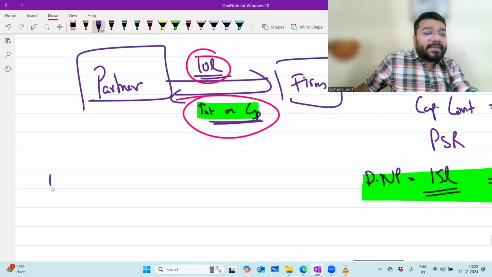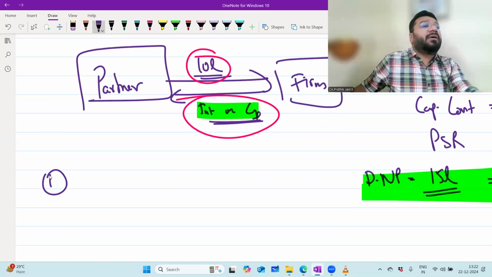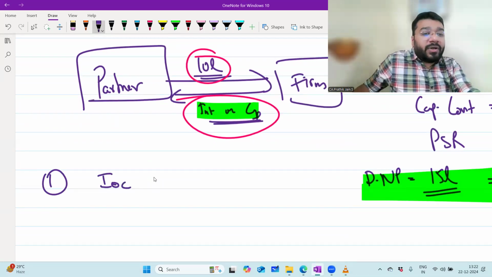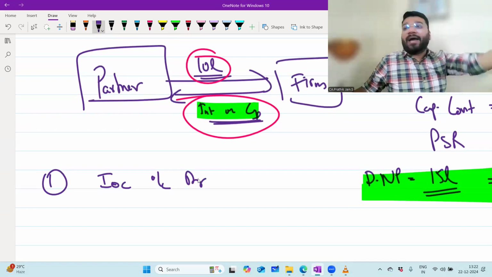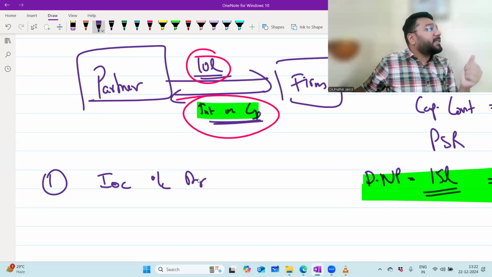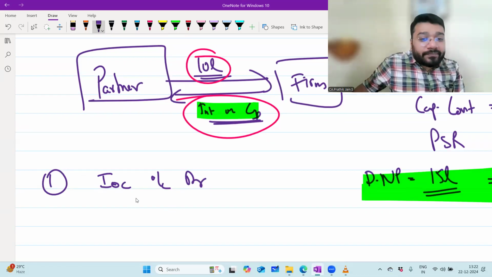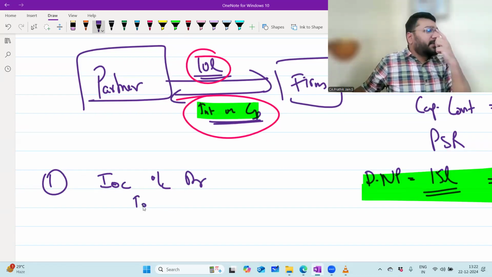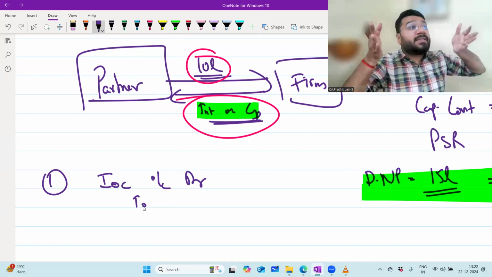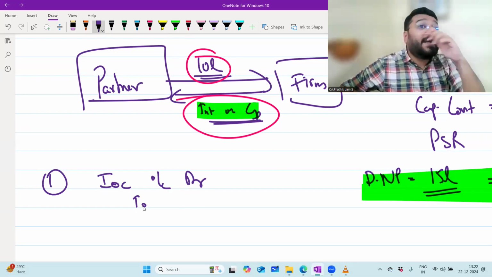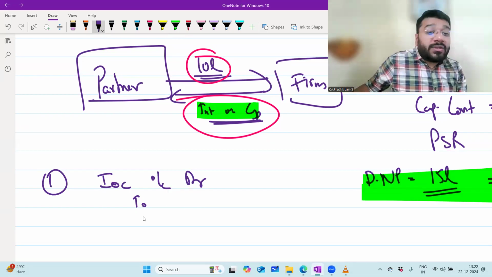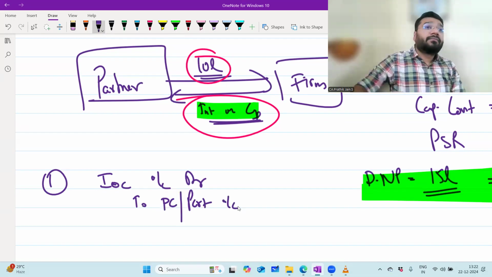Now, who is paying interest to whom? The firm to the partner. So please tell me, what is the journal entry for interest on capital due? Interest on capital account debit, because this is an expense for the business. If you have the profit, you give IOC, so this IOC for you is an expenditure. To partners' capital. Anything happening between the business and the partner, the give and take, should always be routed through their capital or current account. So this will go to partners' capital account or partners' current account.